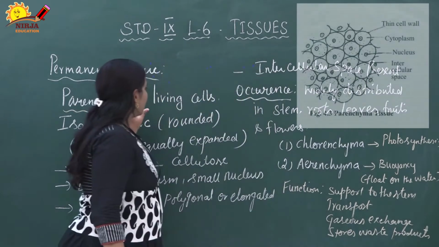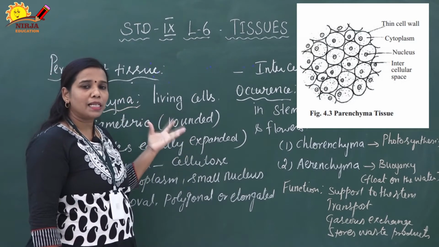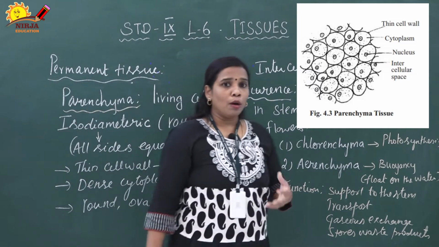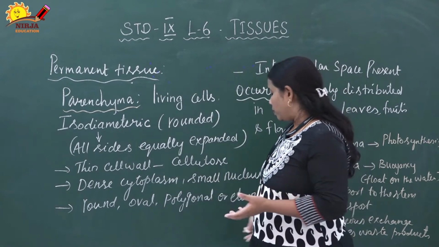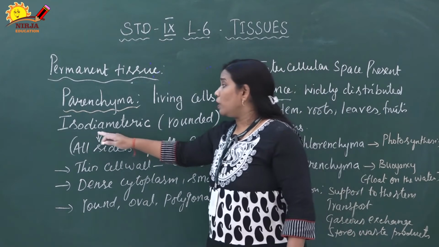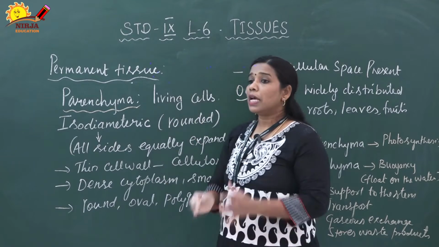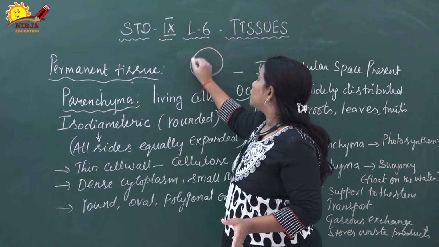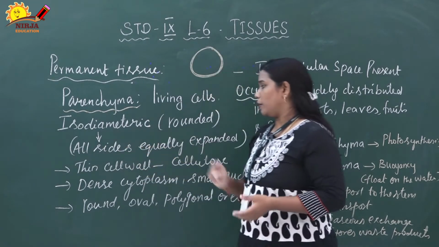Parenchyma cells are living in nature. They have different shapes like round, polygonal, rectangular, hexagonal or elongated. They are normally isodiametric in nature. What is the meaning of isodiametric? It means the cell expands equally on all sides. Suppose this is the structure; it expanded equally on all sides. So that is called isodiametric.